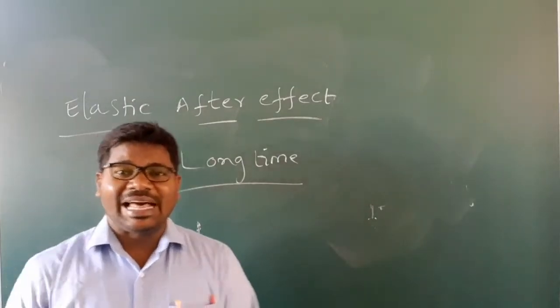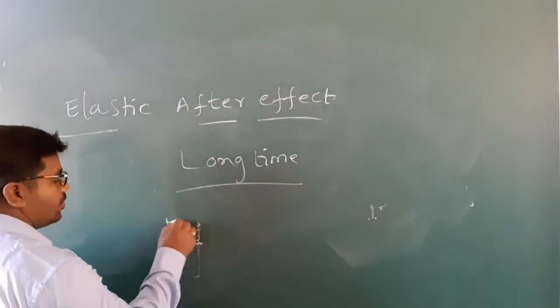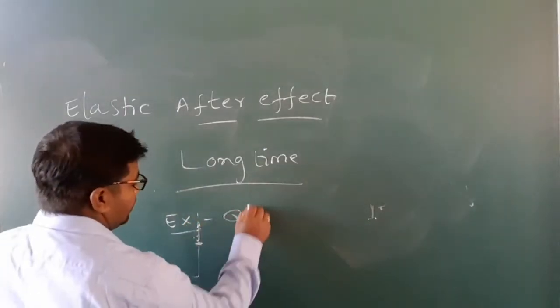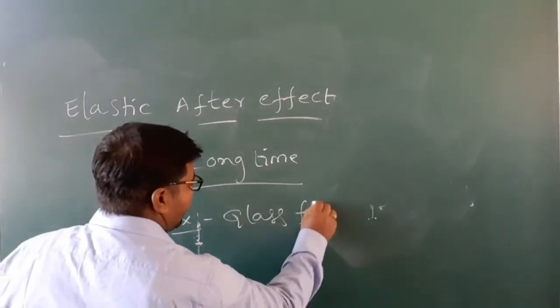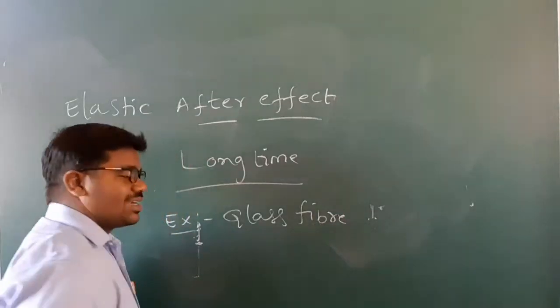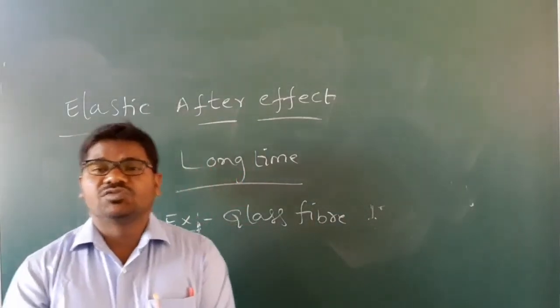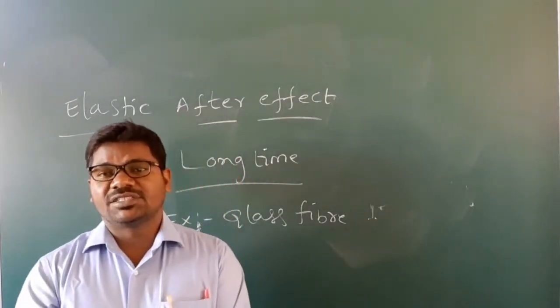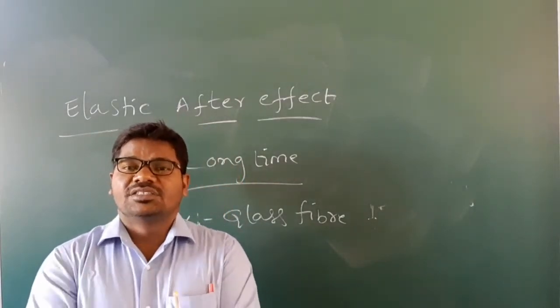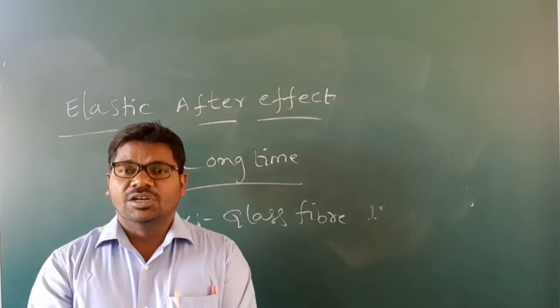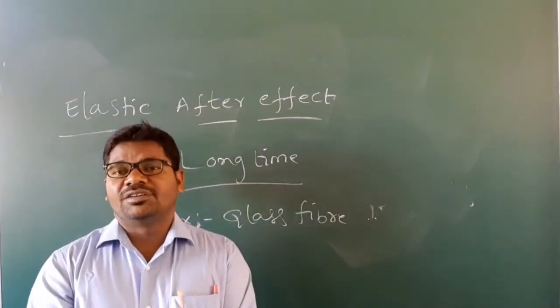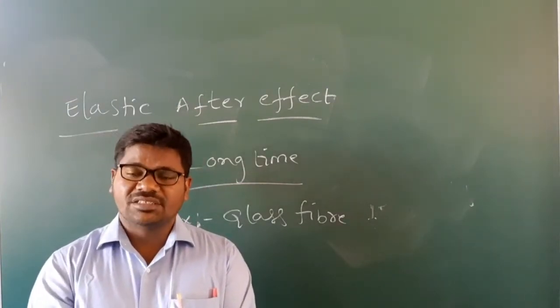For example, glass fiber. Glass fiber is a material on which we apply some stress. During this stress, a deforming force is applied, and the body changes its shape and size.